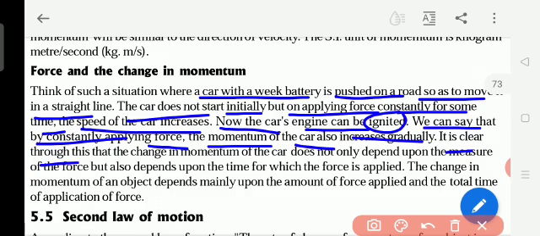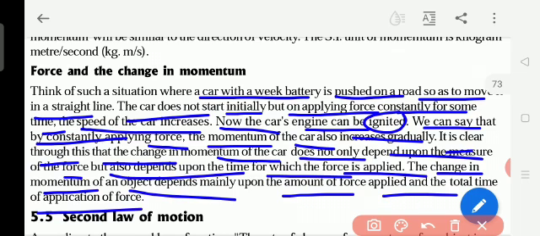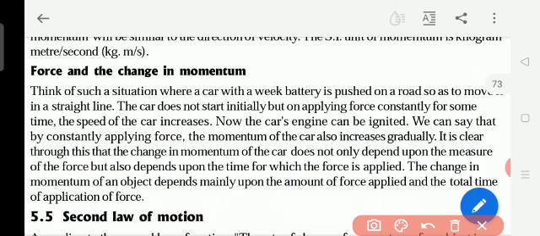It is clear through this that the change in momentum of the car does not only depend upon the measure of the force, but also depends upon the time for which the force is applied. The change in momentum of an object depends mainly upon the amount of force applied and the total time of application of force.